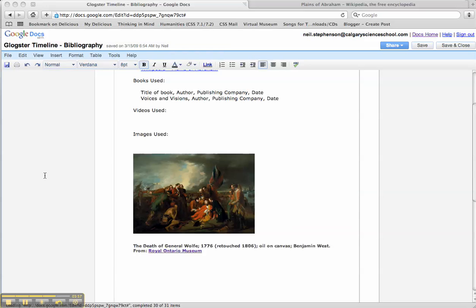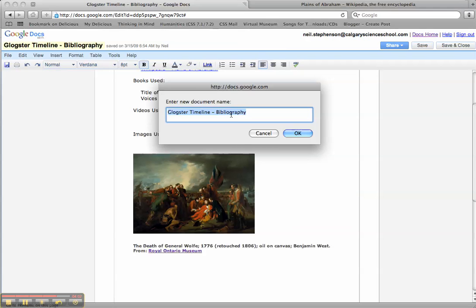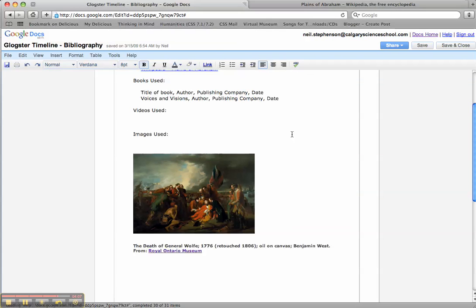Okay. Next, we're going to give it a title. Make sure up here, this is where we can change our title. Glogster Timeline Bibliography is fine. Just make sure that you've got a good title on there. And the last thing we're going to do is make your bibliography public.